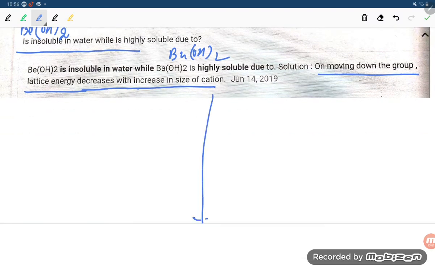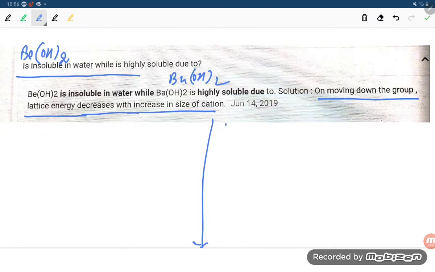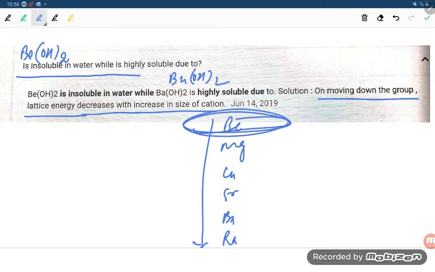When you are moving down the group, the order is beryllium, magnesium, calcium, strontium, barium, radium. Beryllium has a small size, and moving down to barium, lattice energy decreases with increase in size. So beryllium hydroxide is insoluble in water and barium hydroxide is highly soluble.